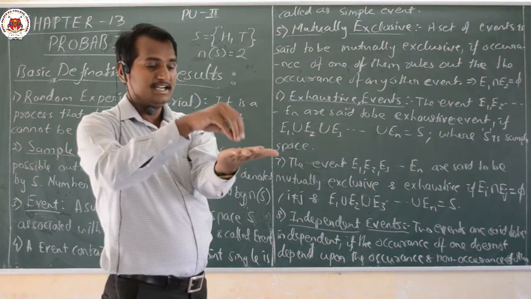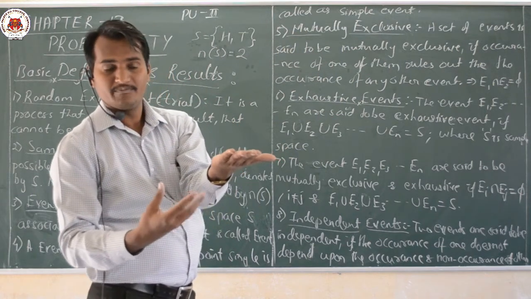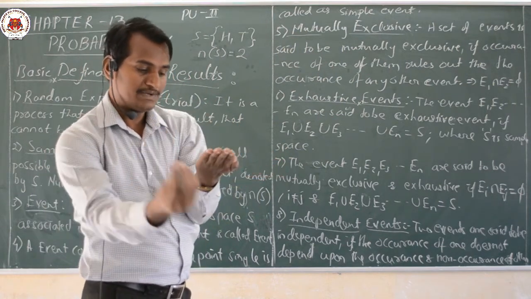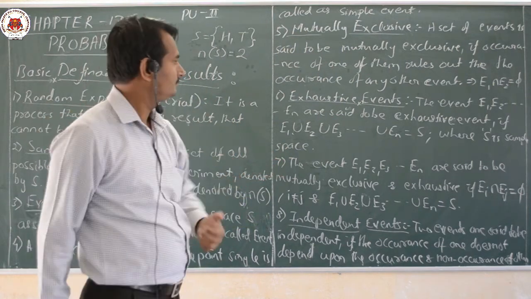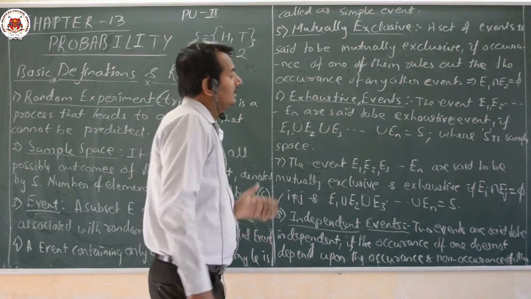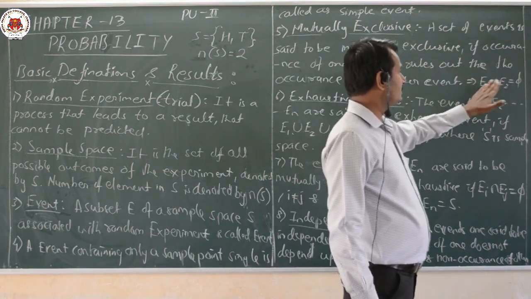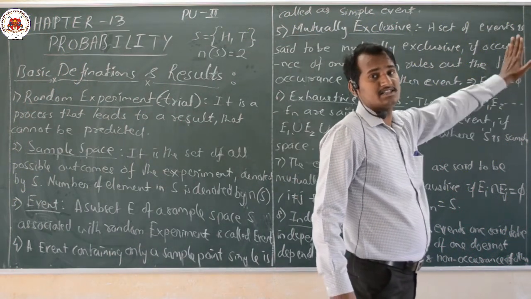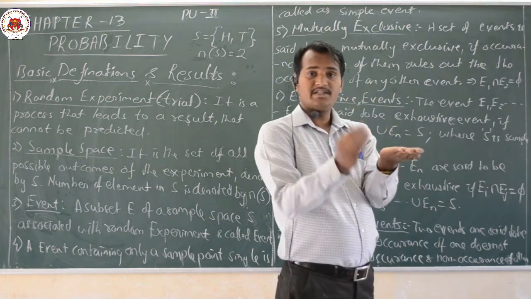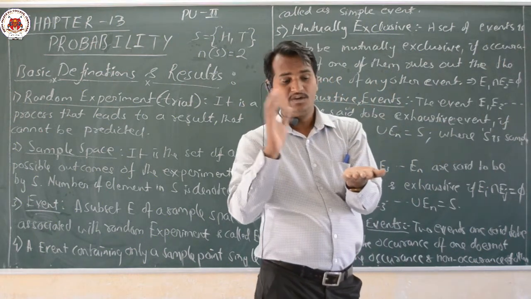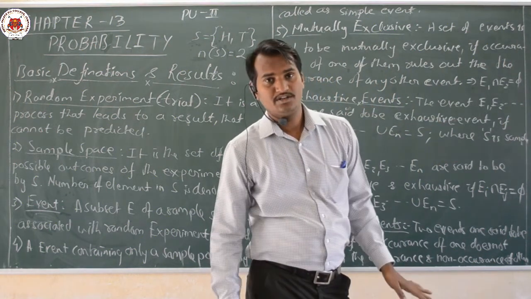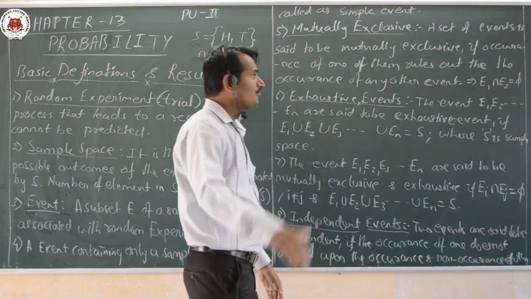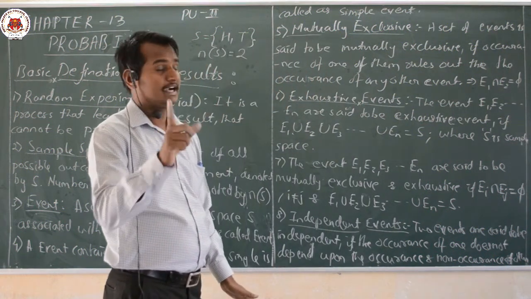We said head is mutually exclusive to tail, and number 1 is mutually exclusive to all the remaining numbers in throwing a die. That's why E1 intersection E2 equals what? The null set. If E1 is head and E2 is tail, their intersection will be the null set. Why? Because both can't come at once. That is for only one random experiment.